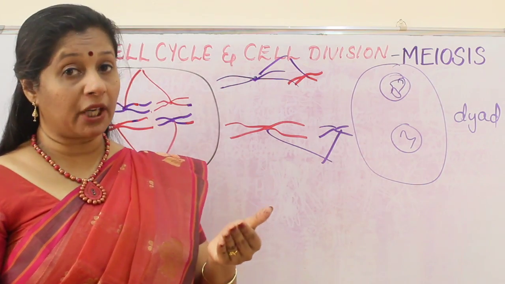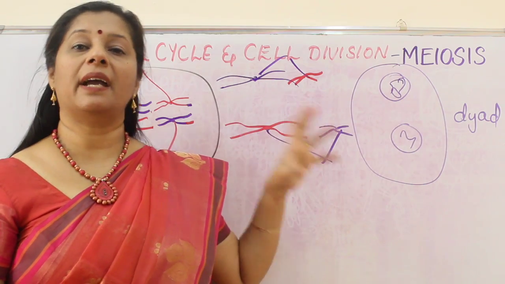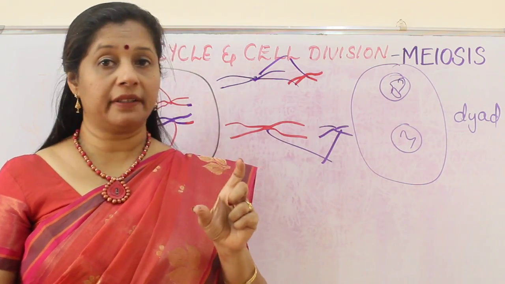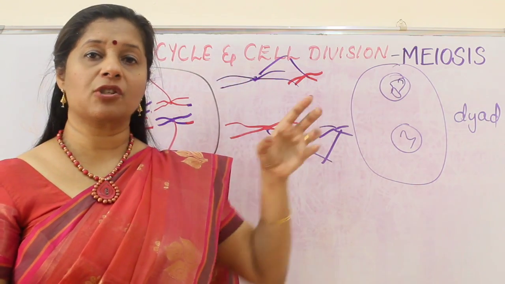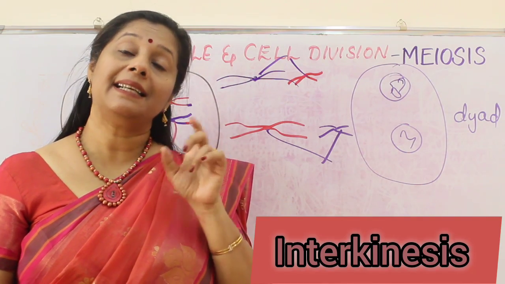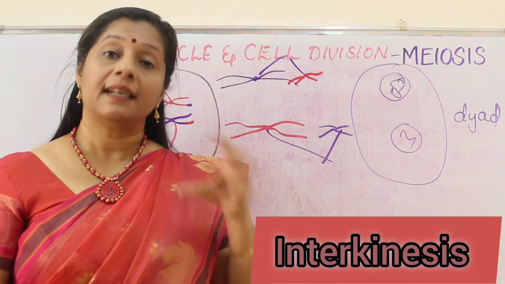But before going to meiosis 2, what is happening here? A short break. The cell is telling, okay, I need to take a break. It is like our interphase, but it is not called interphase. Why? Because DNA duplication is not happening. Everything happened in the beginning. So we can call this short phase interkinesis, not interphase. It's a kind of interphase, but DNA replication is absent. So it is called interkinesis.